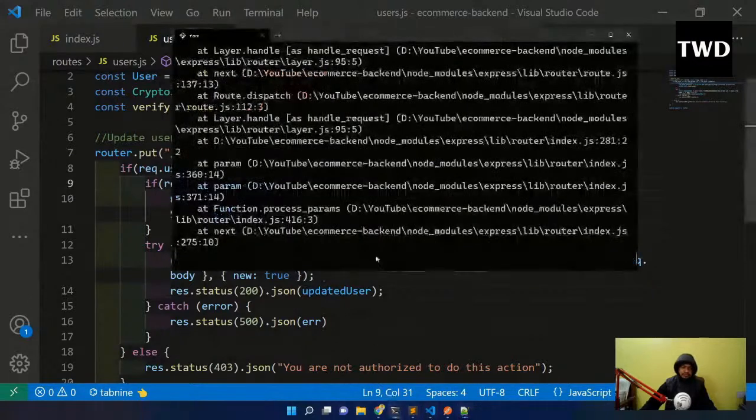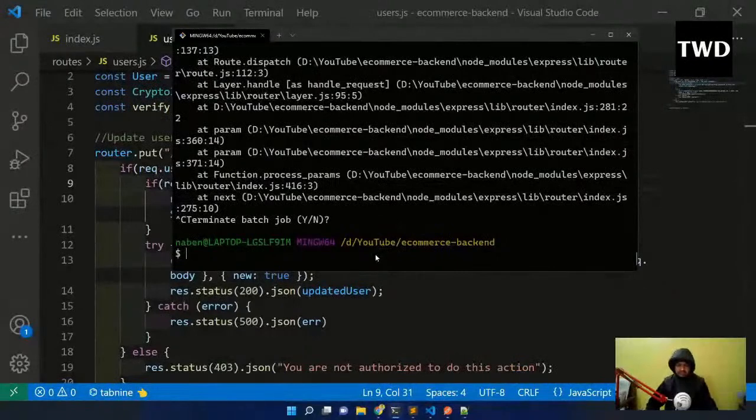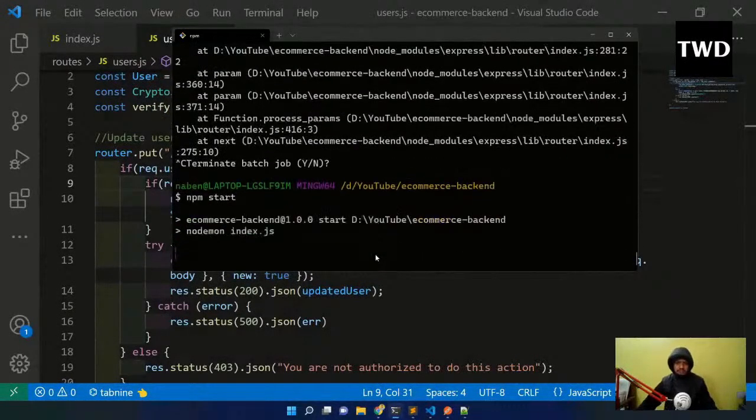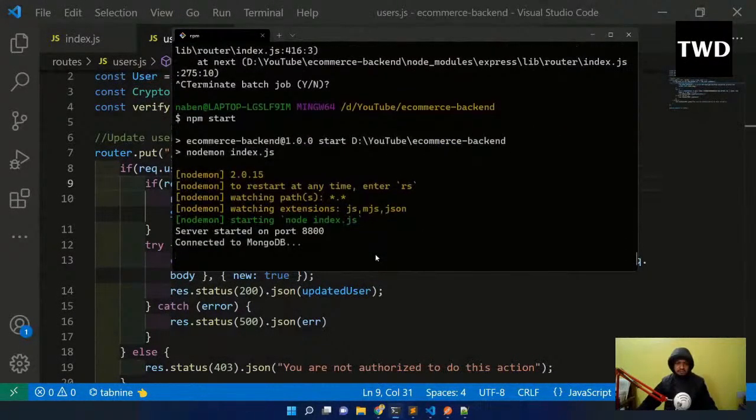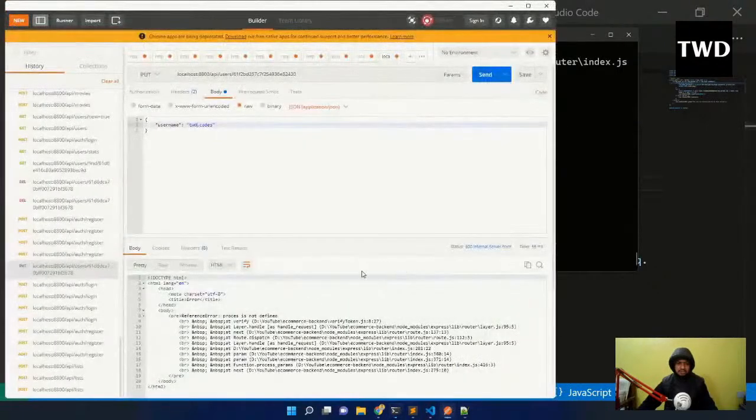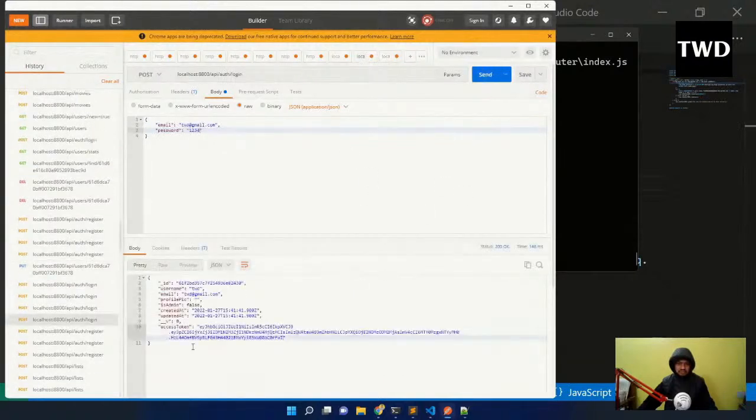I'm facing some issues here. Okay, it's done. So process is not defined. Okay, let me do once more.